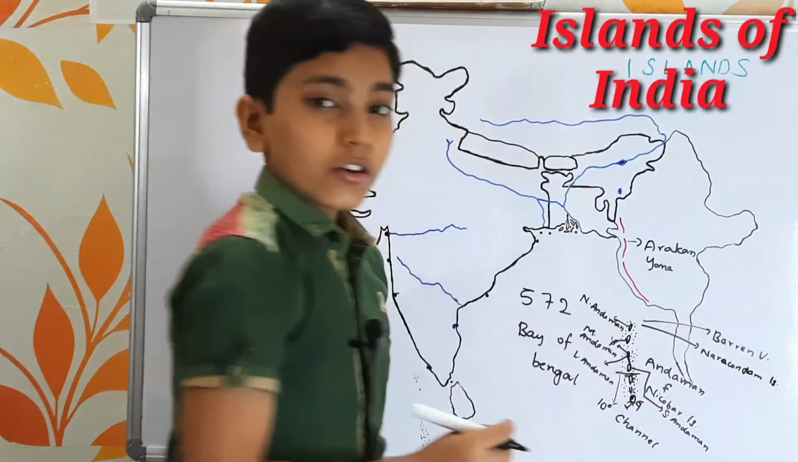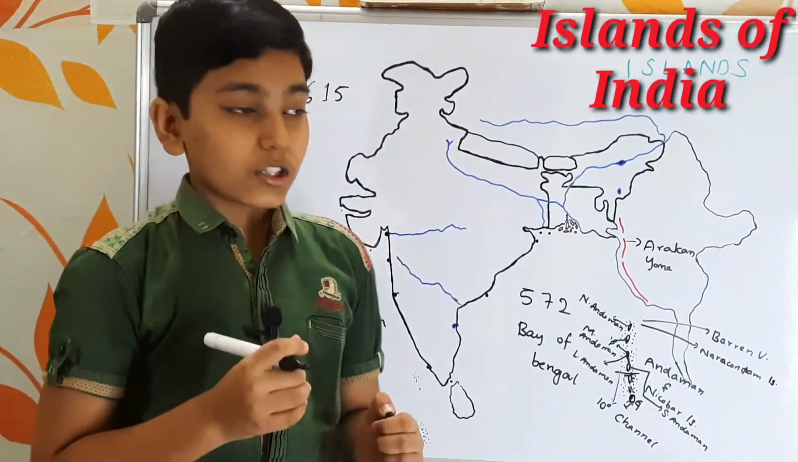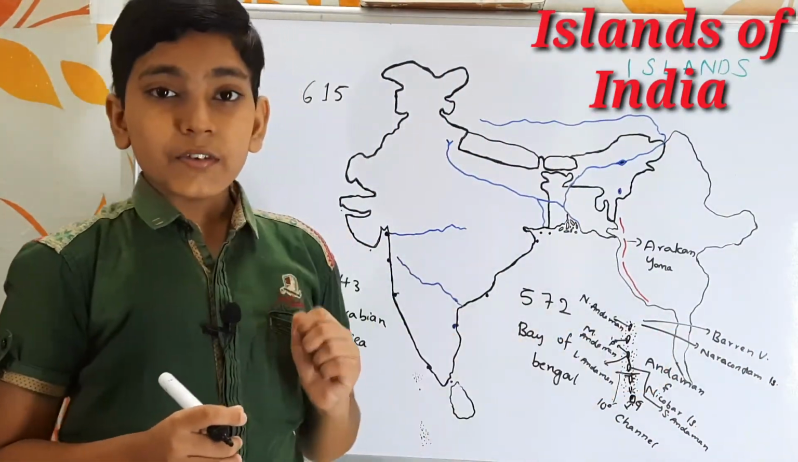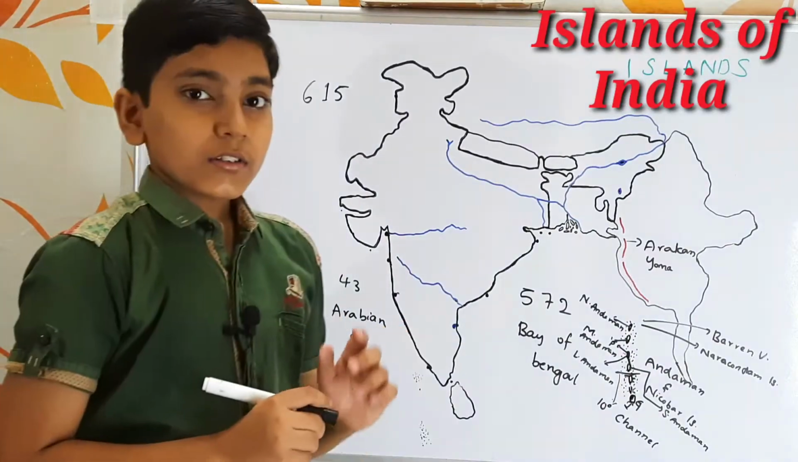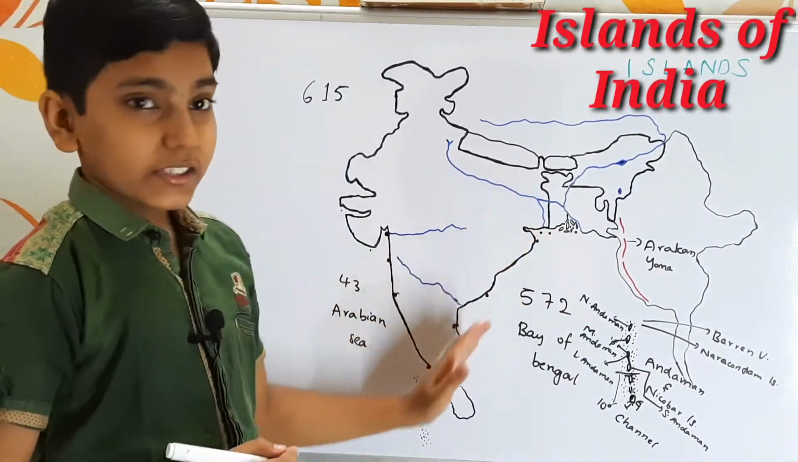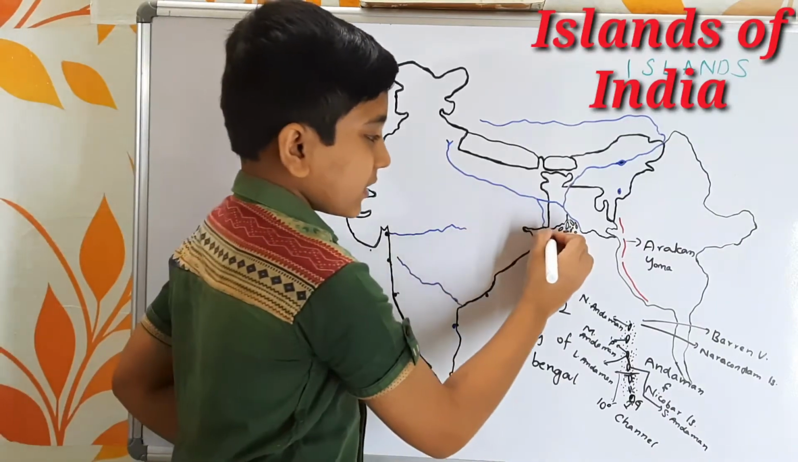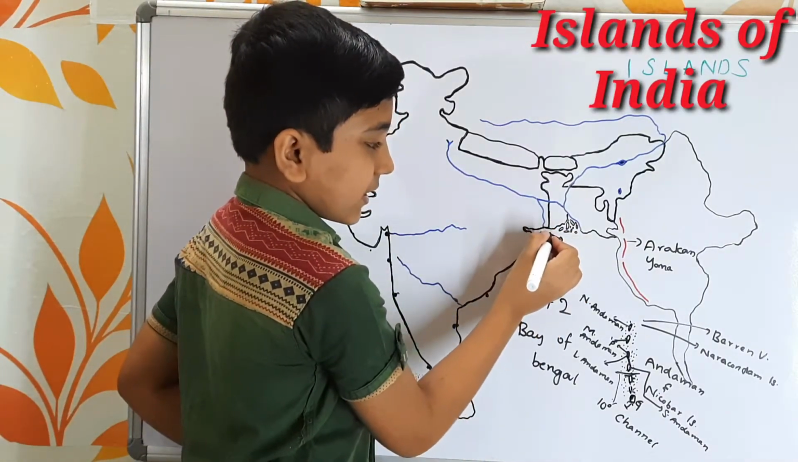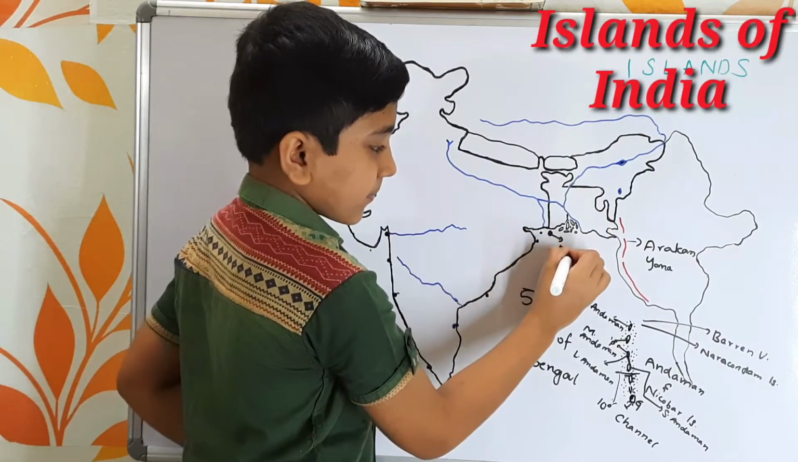Both this Barren and Narcondam were home to volcanoes, but in Barren Island we find the active volcano. So it is about the Andaman and Nicobar Islands. Next let us come to this region. Now let us begin with this island, which is Newmore.